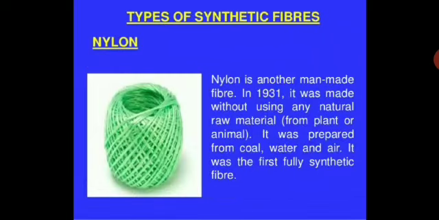Types of synthetic fiber you are going to learn now. Nylon. So nylon is another man-made fiber. In 1931 it was made without using any natural raw material from plant or animal. It was prepared artificially from coal, water and air. It was the first fully synthetic fiber without any help of natural fibers or from nature, from plant or animal. So this was nylon, made in 1931.